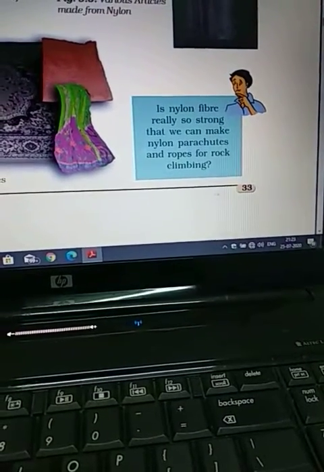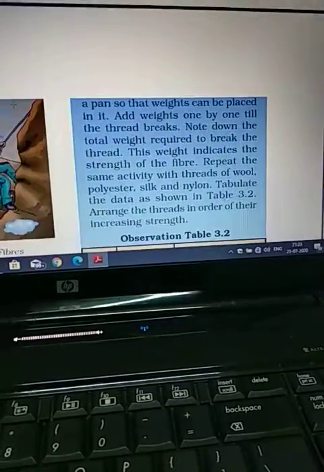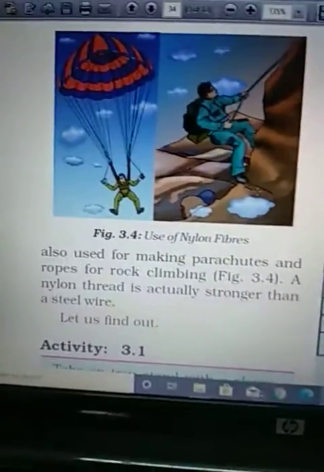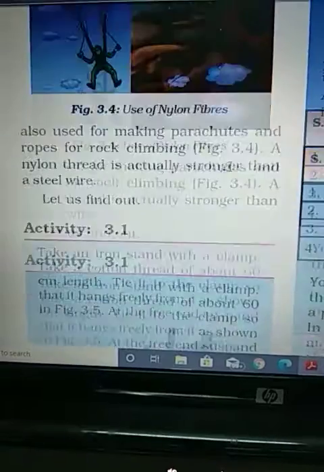Is nylon fiber really so strong that we can make nylon parachutes and ropes from it? Yes, it is very strong. So we can use nylon fiber to prepare rock climbing ropes and parachutes.